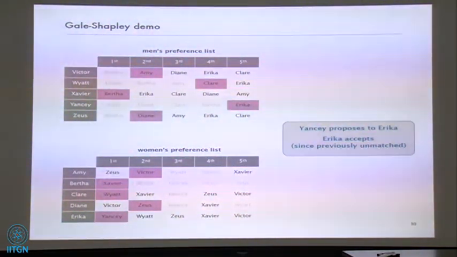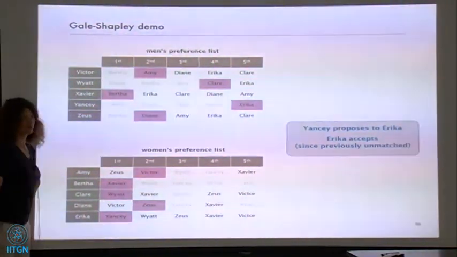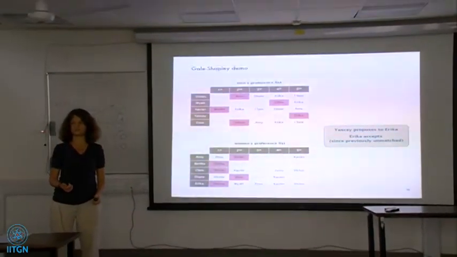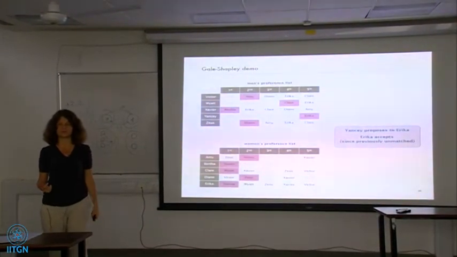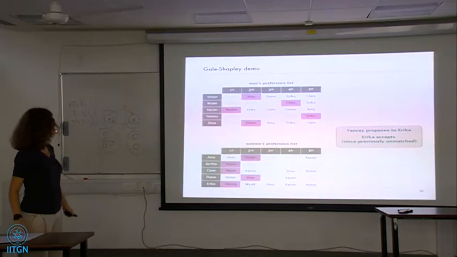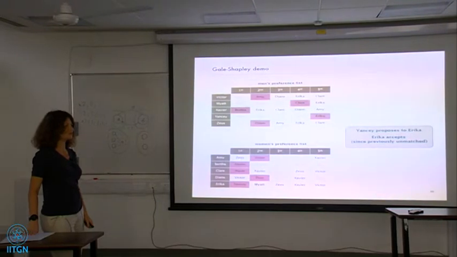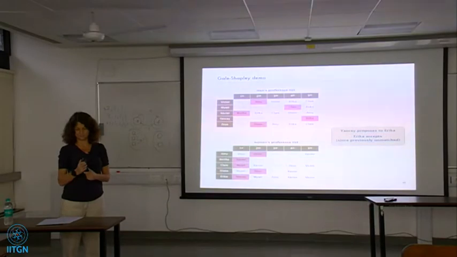What would be the woman-optimal matching here? There's a very simple one: top choices. That's different from this. The woman-optimal matching would be to swap Zeus and Victor. Obviously when each woman gets her top choice, this is stable, because no woman can be involved in a deviation. So here women get their worst valid partners. Their worst valid partners are still not too bad, but they're not getting their best valid partners. That's the example.